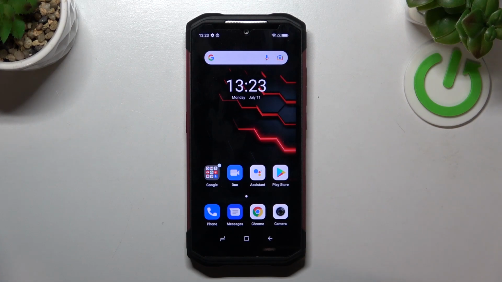Hello, in front of me I've got Doogee S98. In this video I'll show you how to add different types of cards to Google Pay.